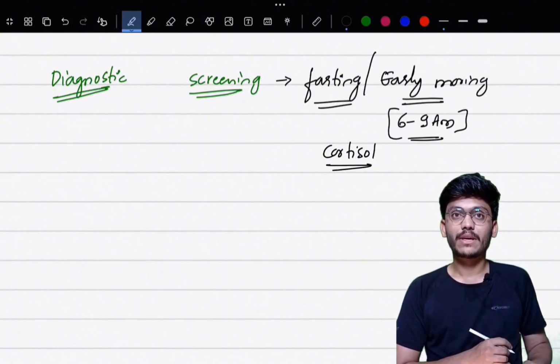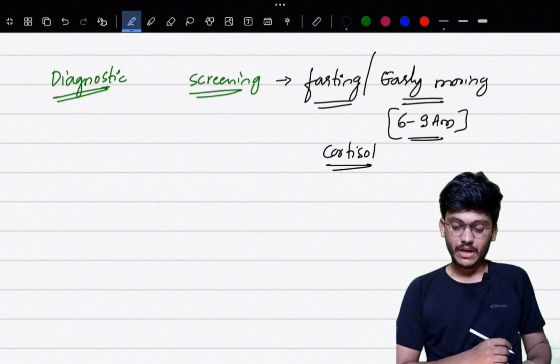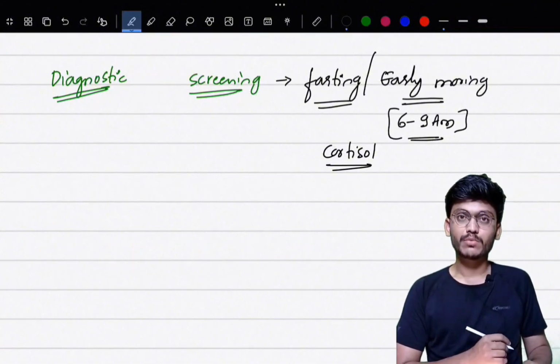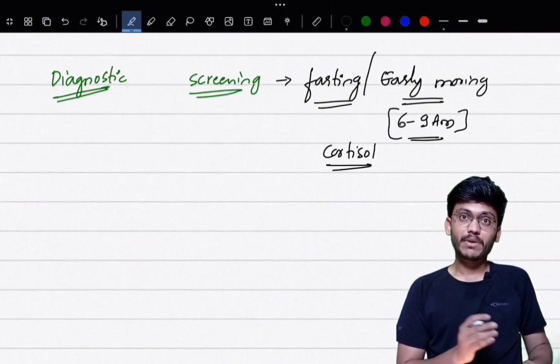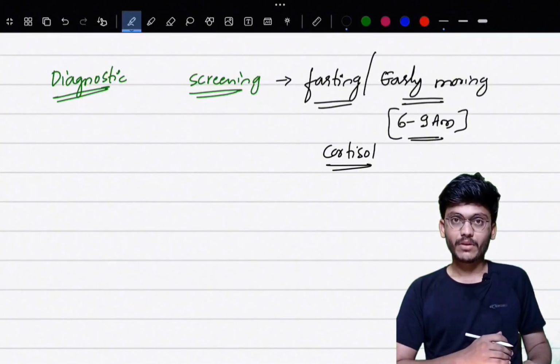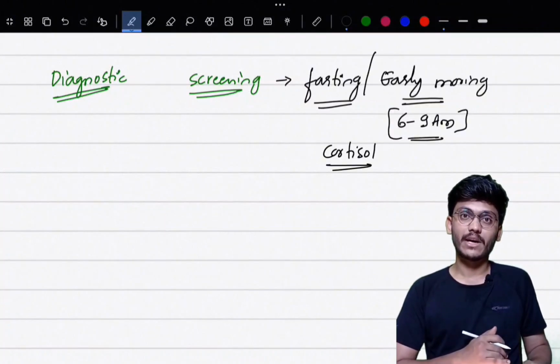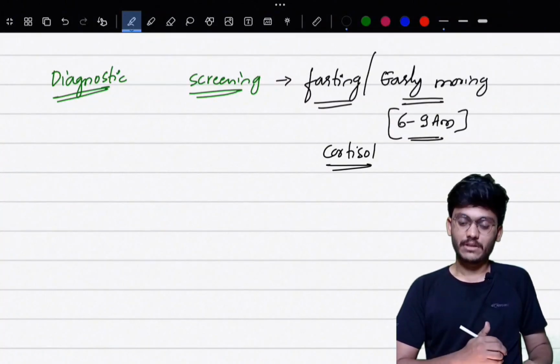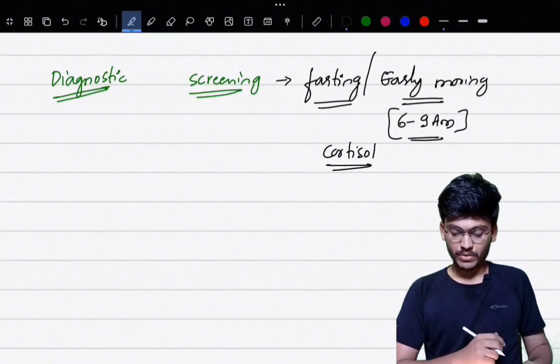Because usually we eat at 9 p.m. at night, so if we have breakfast at 8 a.m. in the morning, it will be at least an 11 hour gap between two meals. So in between there will be a window of hypoglycemia if there is no increase in counter-regulatory hormones. Cortisol is a counter-regulatory hormone that will increase and cause an increase in blood glucose levels in that window. So early morning is the time when cortisol levels will be at peak.